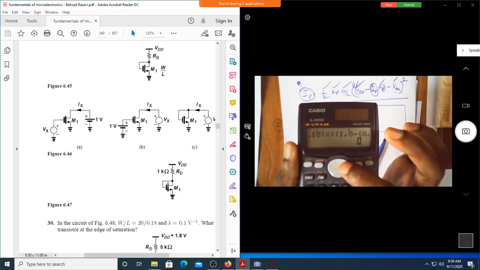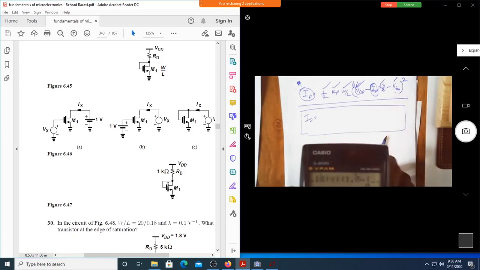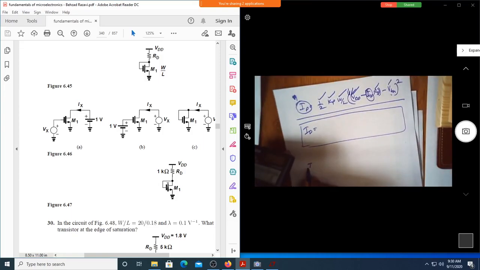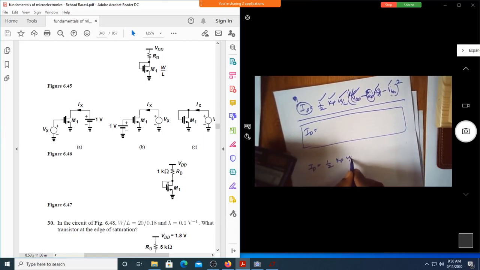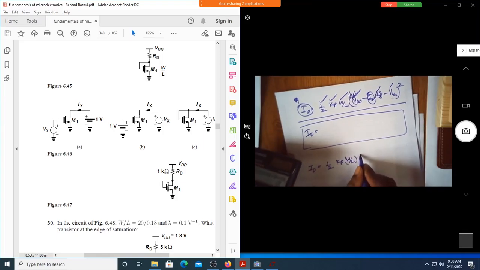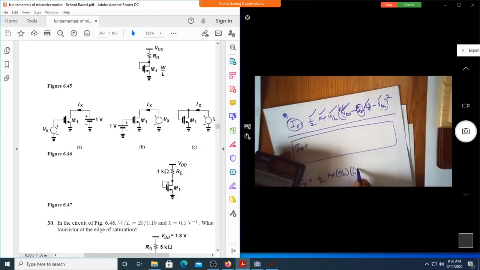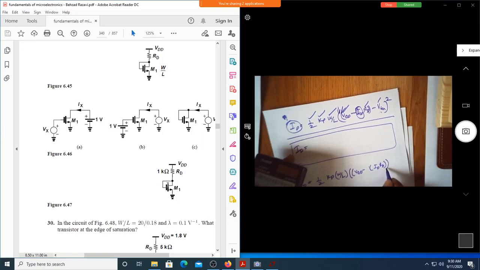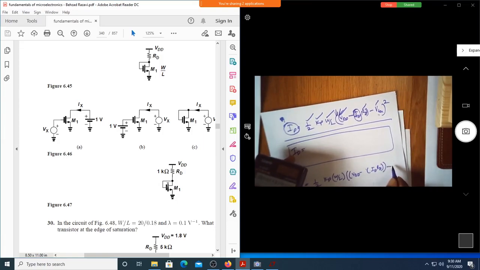You can see the parenthesis, opening and closing, is so important. Otherwise, you will end up with syntax errors and so on. So I am putting the parenthesis exactly this way. Okay, let me rewrite this. ID is equal to half KP WBL, you put a parenthesis, then a double parenthesis, VDD minus, one more parenthesis, ID into RD, close this parenthesis, minus VTH, whole square.